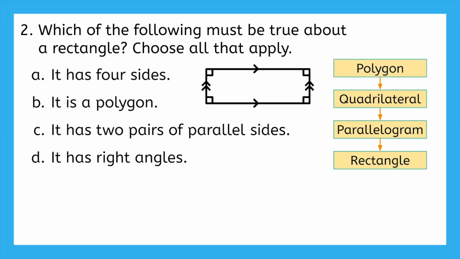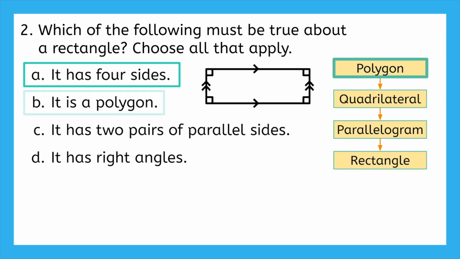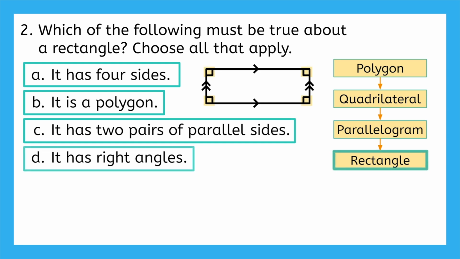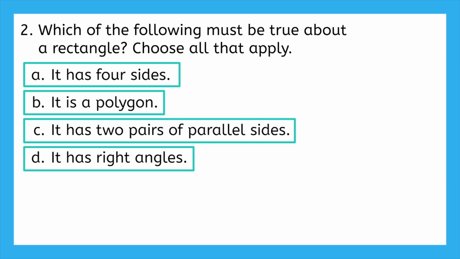It has four sides, like all quadrilaterals do, so A is true. It is a type of polygon, so B is true. Since it's a type of parallelogram, it has two pairs of parallel sides, making C true. And it has right angles, which is a property of rectangles, making D true. For a rectangle, all of these statements are true. Great job reasoning through this with me.